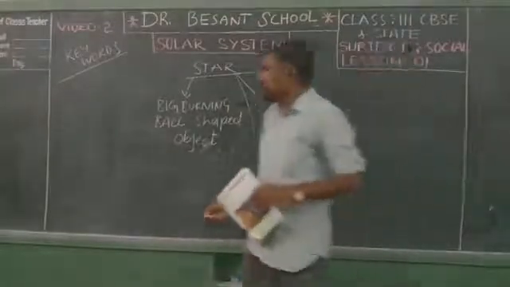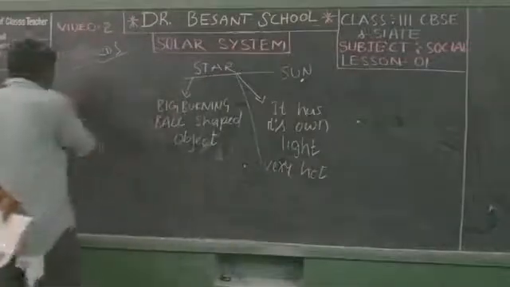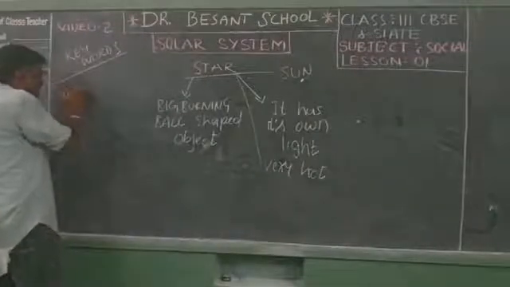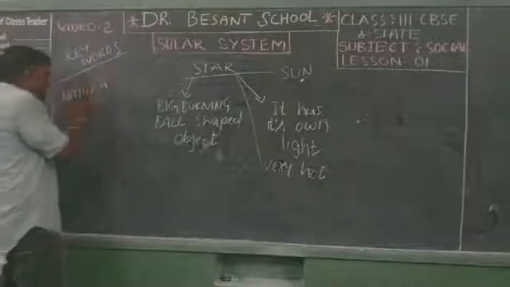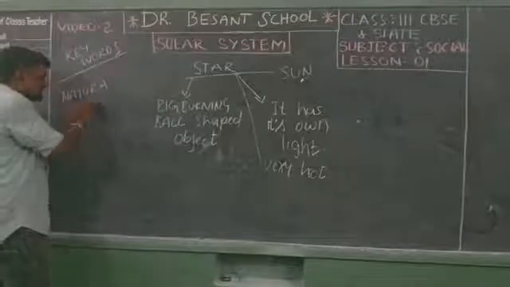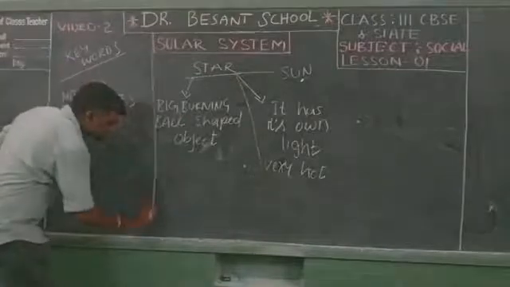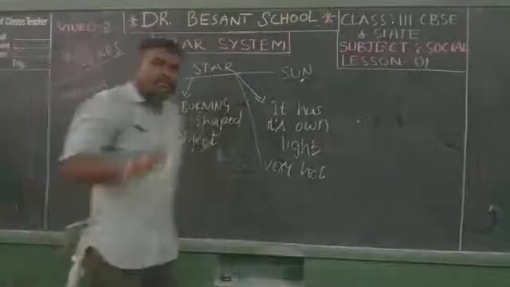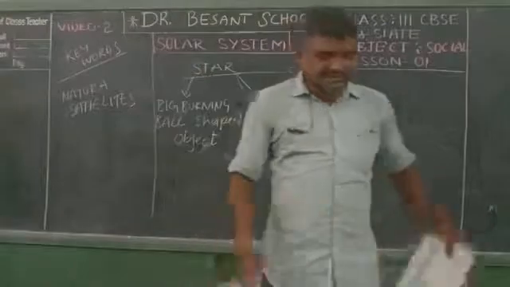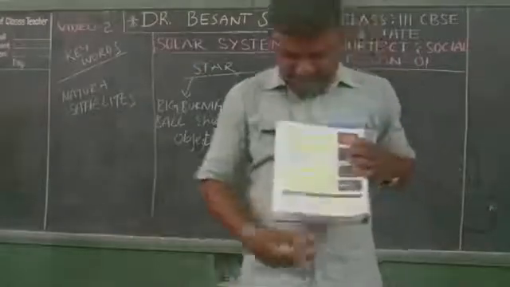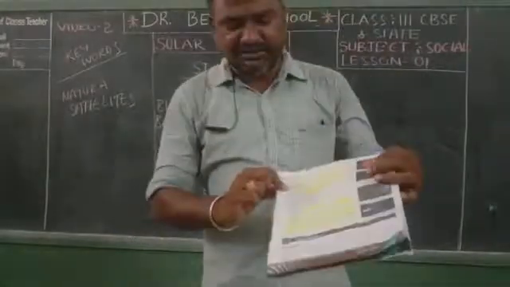Coming to the natural satellites. Before going to the natural satellites, you see on page 3 here, natural satellites.